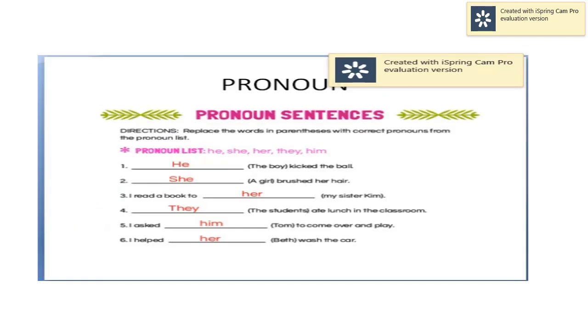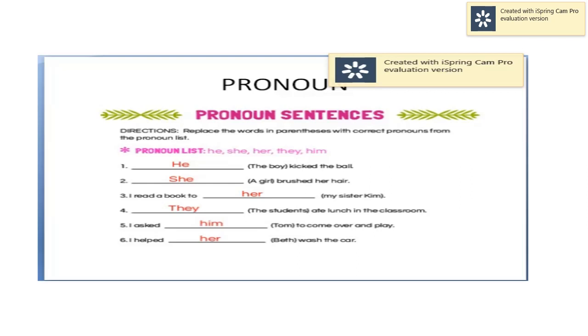Yes, students, as we studied about pronoun, now we will do some examples of pronoun in the following sentence. First sentence is, the boy kicked the ball. Here we are using he for boy.